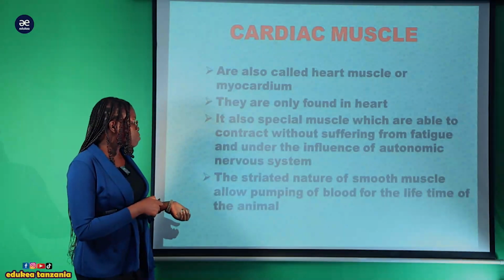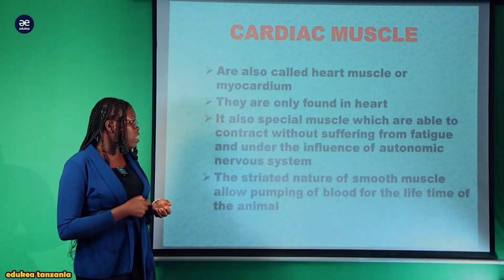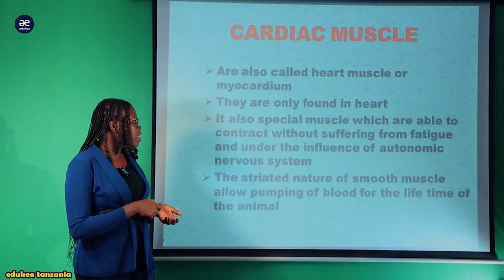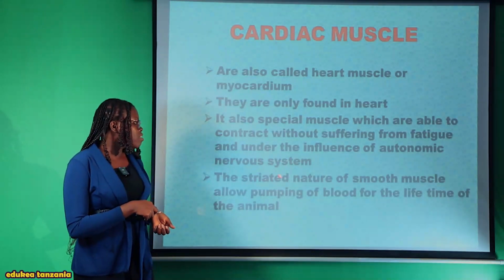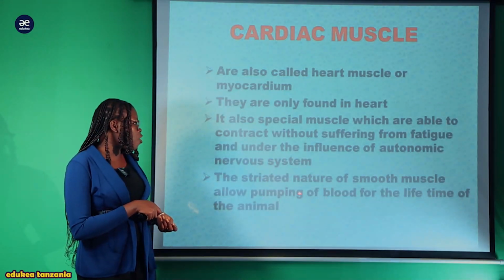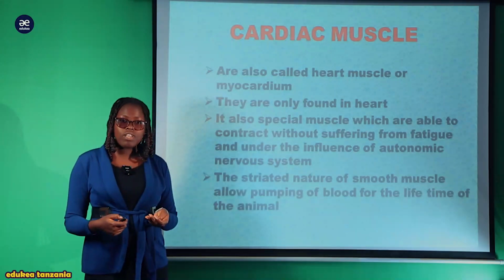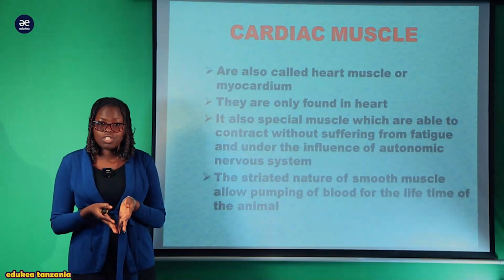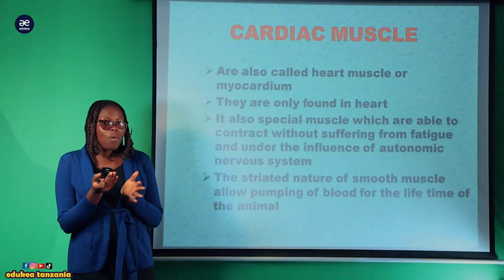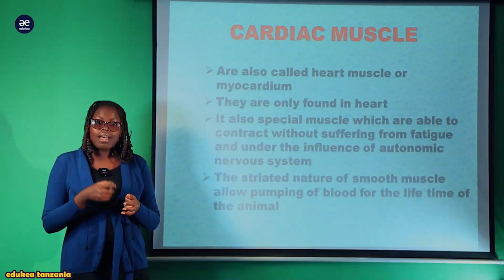Now, these muscles are not under the control of the nervous system, but they are controlled by the autonomic nervous system. The nature of the cardiac muscle allows pumping of the blood for the life of the animal. Kwa hiyo vile vile this kind of muscle they have striation, lakini tumeangalia kwa smooth muscle wenyewe are not striated, lakini skeletal muscle na cardiac muscle they are striated.